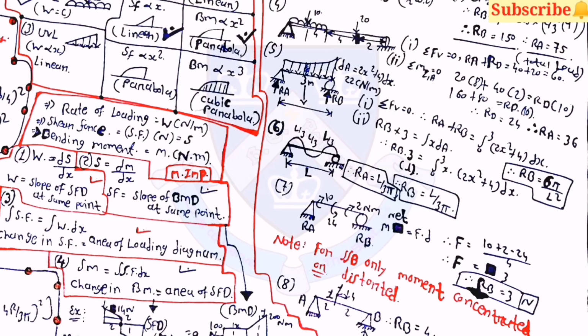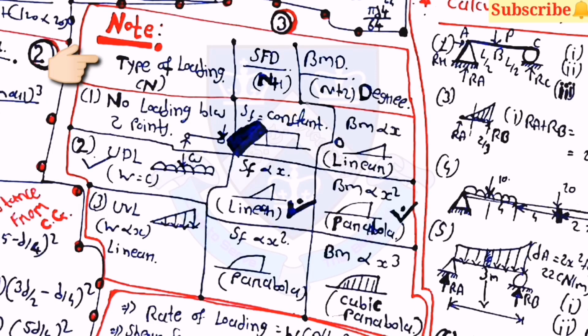Then in the fourth example, the combination of UDL and point load. Then in the fifth example, UVL is applied. Then here, note the SFD and BMD for the three types of load.